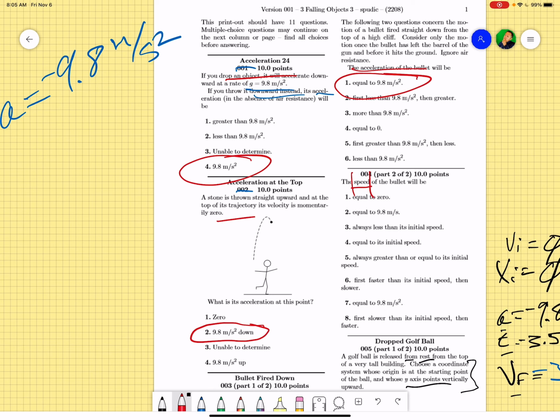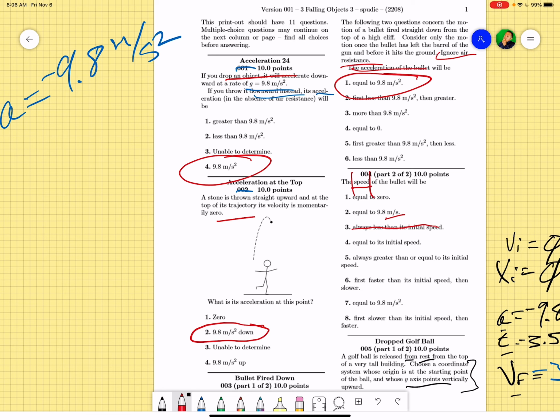So is it going to be equal to 0? That means the bullet would stop in the air and not go anywhere. Okay, meters per second, ooh, that's not gravity. We're not talking about gravity and acceleration. We're talking about speed, okay? So is it always less than the initial speed? Well, that would be weird, right? You fire a bullet and it immediately slows down, so that ain't happening. And again, notice that we're saying ignore air resistance, so don't worry about air resistance.